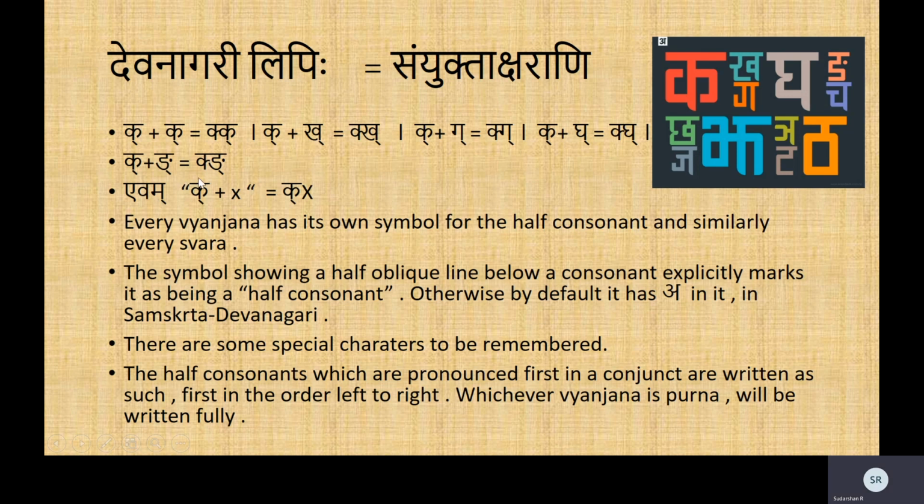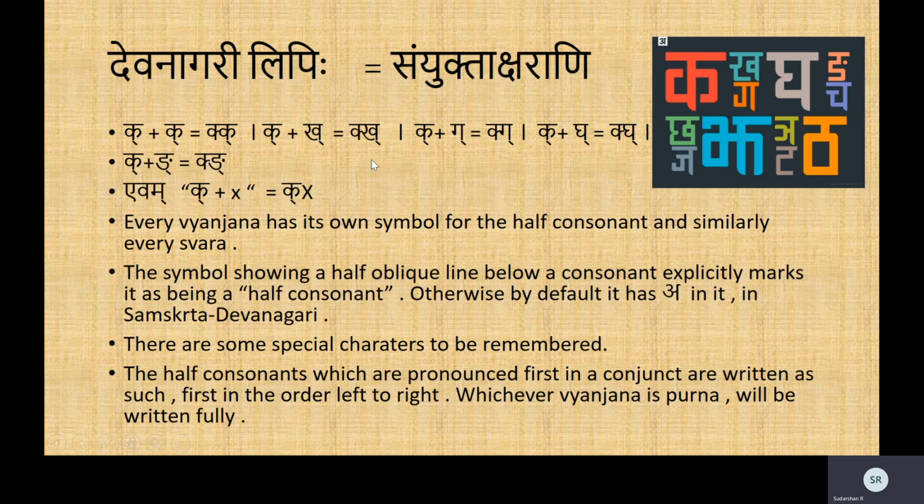Now, the rule is, whichever is the half one, whichever is pronounced first, comes first. Well, it is written also. Whichever is going to be pronounced fully after the Samyukta Akshara is going to be written fully. That's it. Simple as that. A direct relation. Every Vyanjana has its own symbol for the half consonant. Just as you see here which is written half, every other Vyanjana also has that half form.